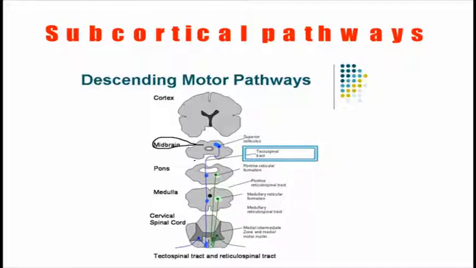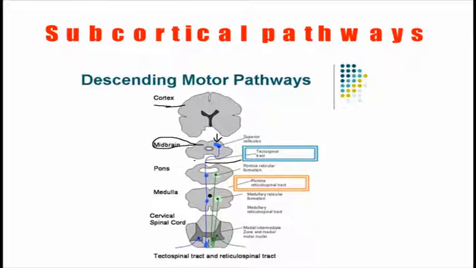They arise from the midbrain in place of the cortex. So that's why they are called subcortical pathways. They don't arise from the cortex and originate below the cortex. So okay, they move downward. The first one is called the tectospinal tract.